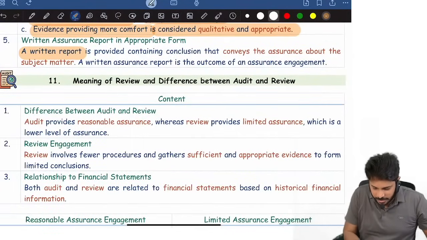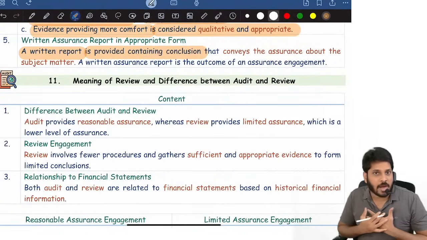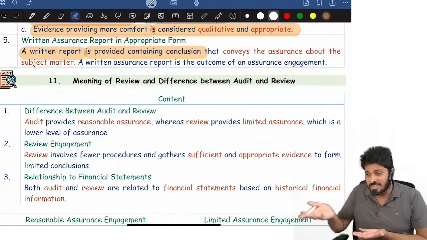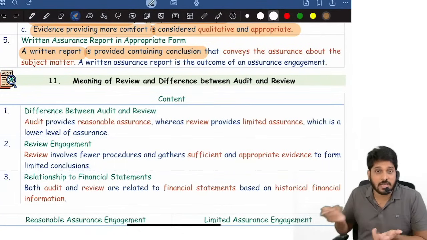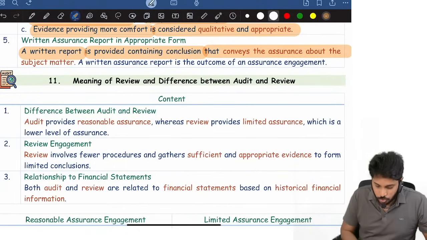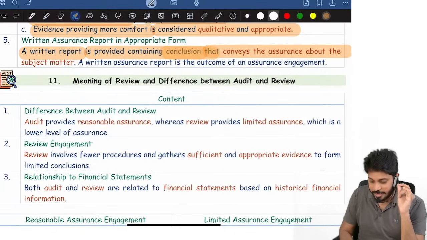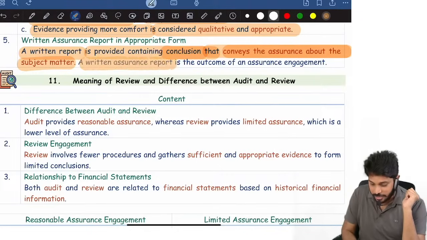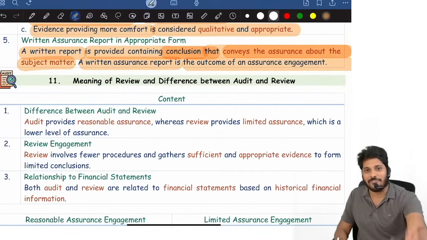And a written report is provided which will contain my conclusion. Conclusion means what? I will give a conclusion, whether balance sheet, P&L right or wrong, whether they're trustworthy or not, they're reliable or not, I will give a conclusion. So a written report is provided which contains conclusion that conveys assurance about subject matter. So a written assurance report is the outcome of an assurance engagement.